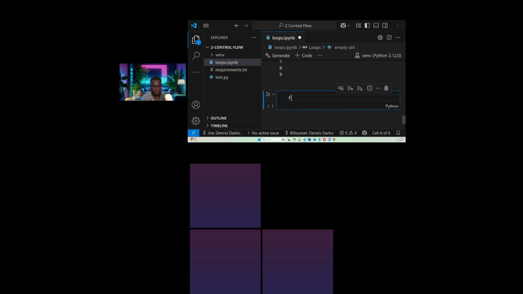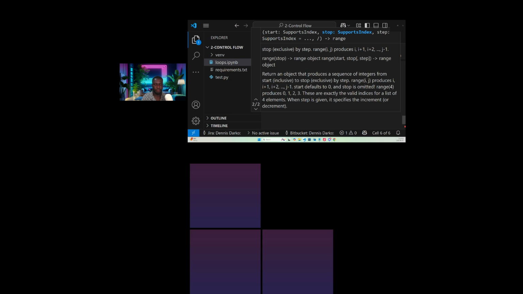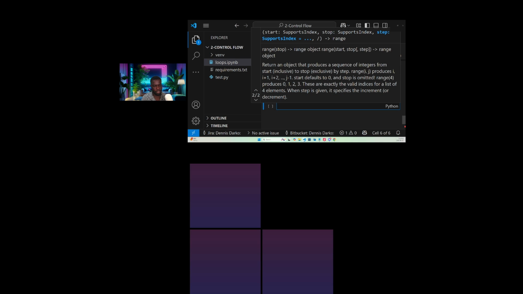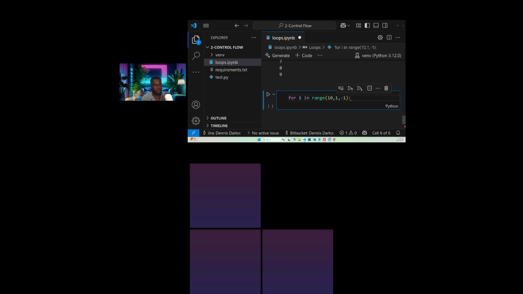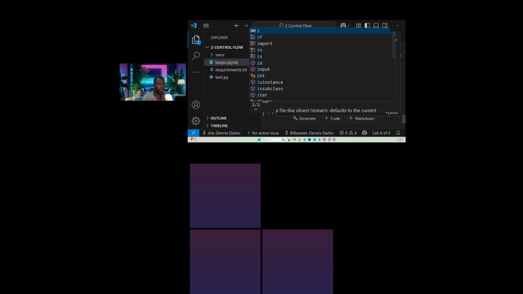So let's look at for i in range, sorry, range is a method function. So for i in range 10, comma, let's say 1, comma, now let's use the negative. So we see. And let's print the i. Okay.